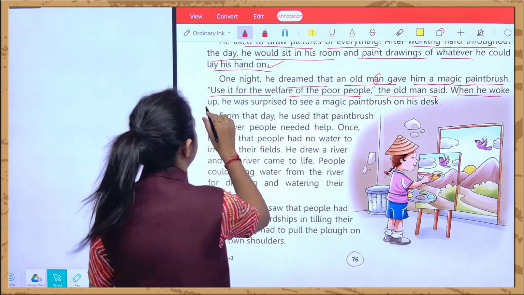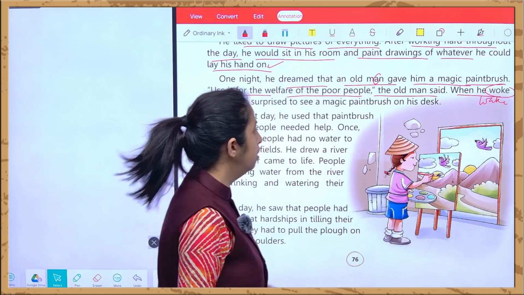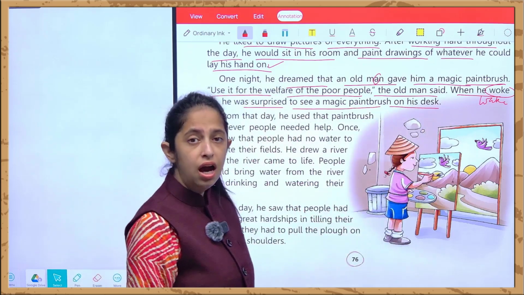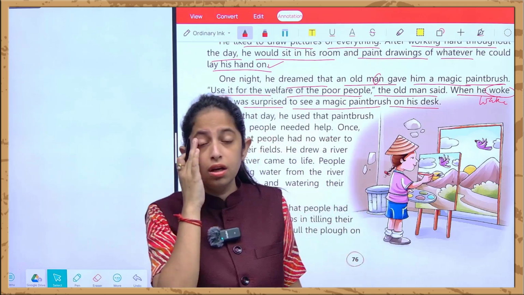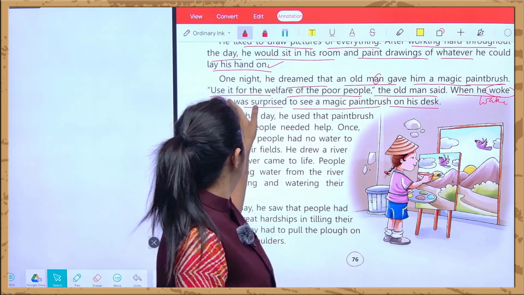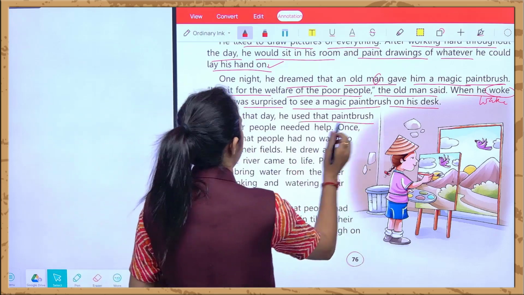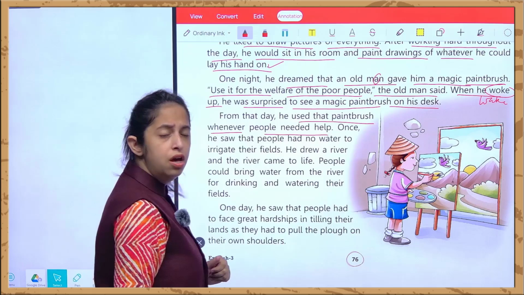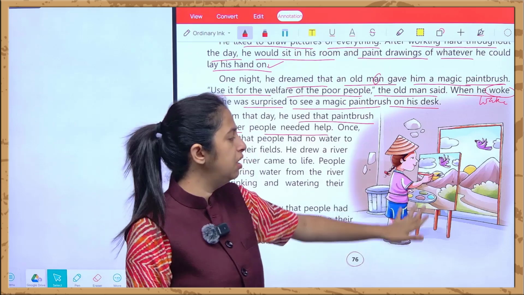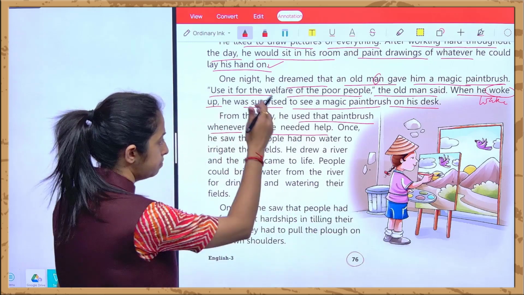When he woke up, wake ka woke. See, this is the past form of wake. When he woke up, he was surprised to see a magic paintbrush on his desk. And when he woke up, his dream came true and he saw a magic paintbrush lying on his table, which we have to use for the welfare of others. From that day, he used that paintbrush whenever people needed any help. From that day onwards, whenever any people needed any help from him, he used that paintbrush which was lying on the table after seeing his dream.